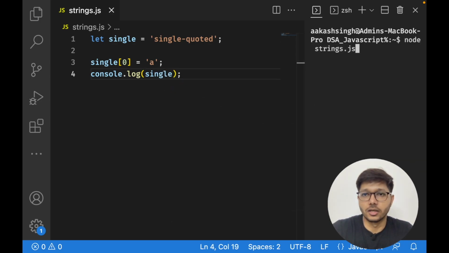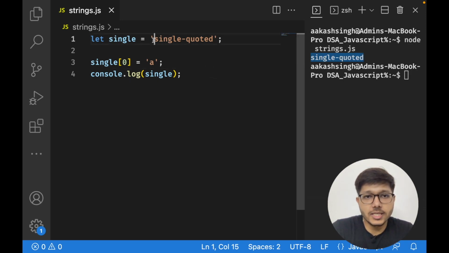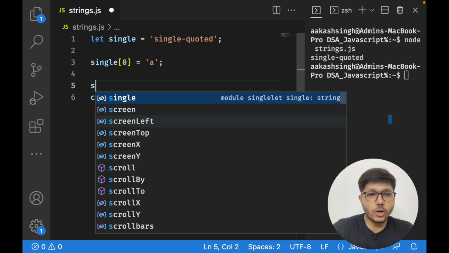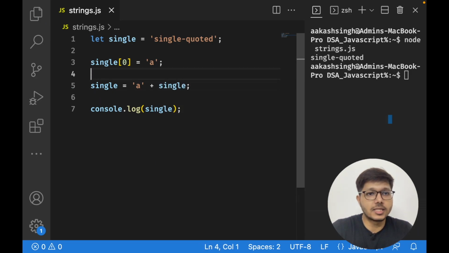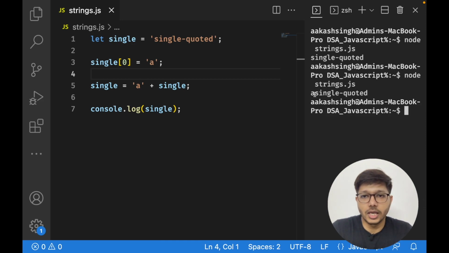Now if I run the code, as you can see, it still prints single, because this string is immutable. It cannot be changed. All right. So the only thing you can do is override the whole string. Suppose you do something like this. If you do something like this, then the string will change. See, a has been prepended, and the rest of the string has been appended, right?